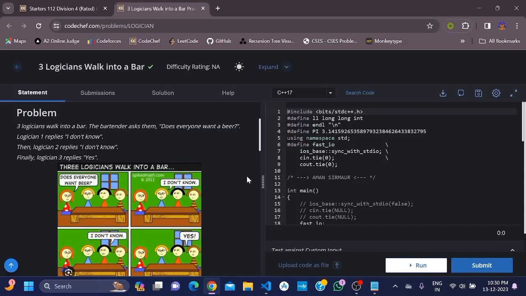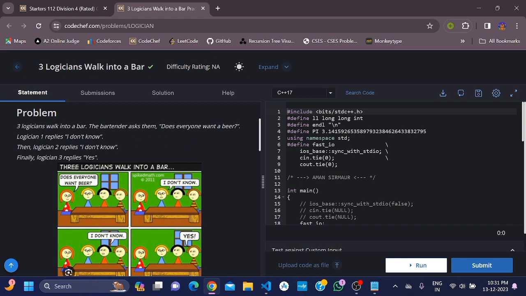So today we are going to solve CodeChef Starters 112 Division 4 fourth problem, which is Three Logicians Walk Into a Bar. Three logicians walk into a bar. The bartender asks them, "Does everyone want a beer?" Concentrate on the question: does everyone want a beer? Okay, so he was asking for everyone, not a single person.